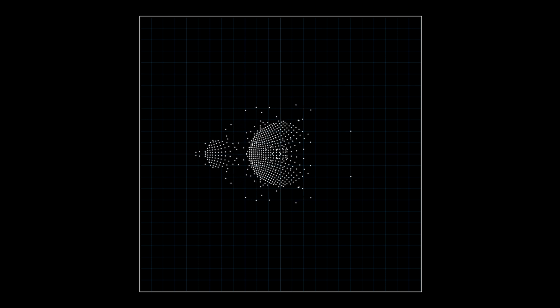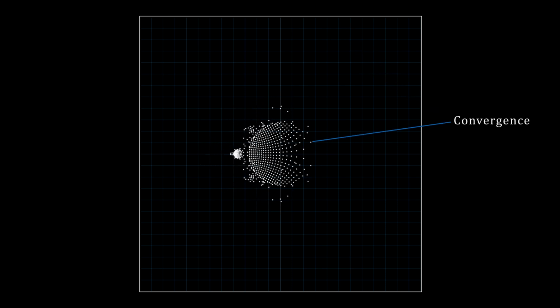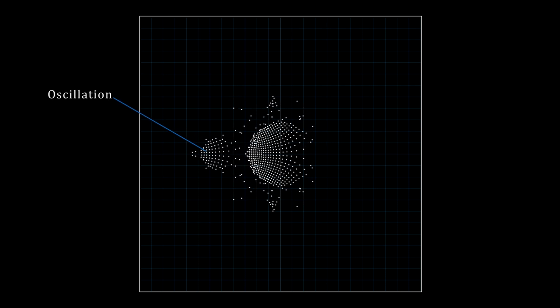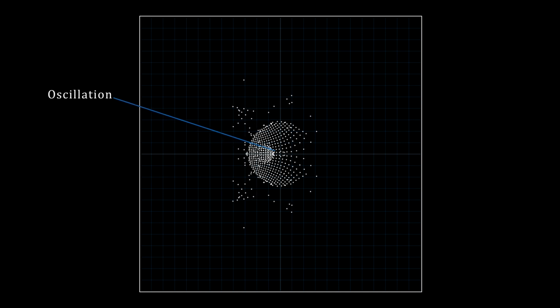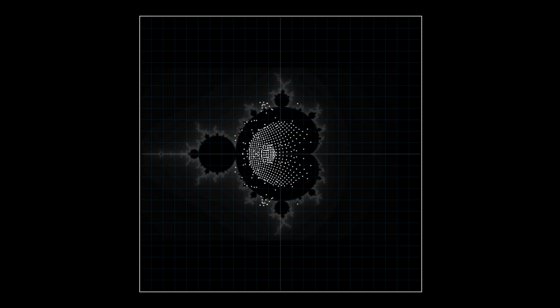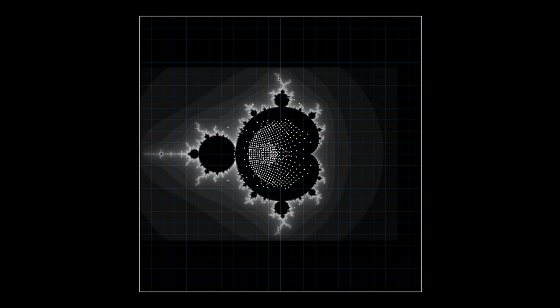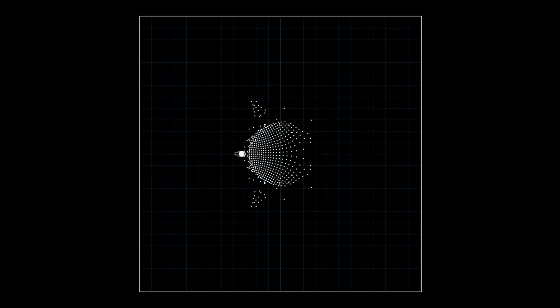The motion of these points falls into three categories: divergence, points that eventually escape to infinity; convergence, points that settle into a single location; oscillation, points that repeatedly move between a finite set of positions. Through repeated iterations, the set of points that do not diverge forms the Mandelbrot set. The Buddhabrot, on the other hand, is based on the trajectories of the points that do diverge. Specifically, it visualizes the paths these points take before escaping.